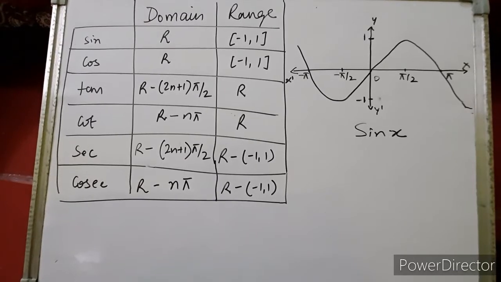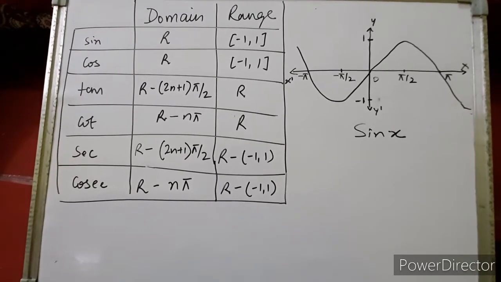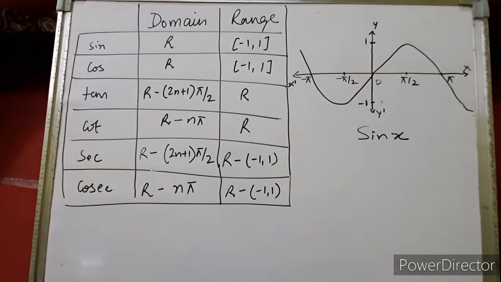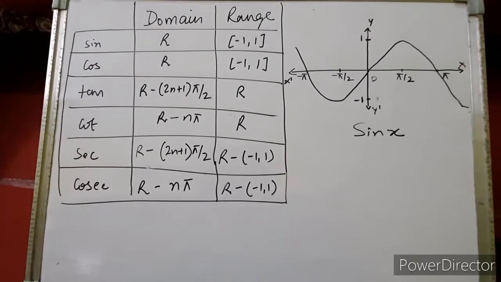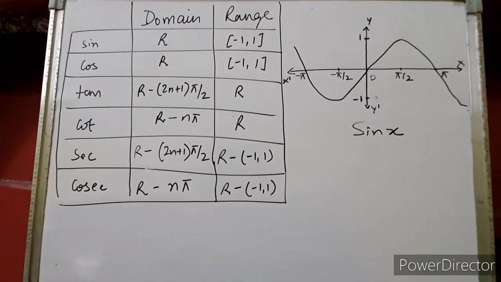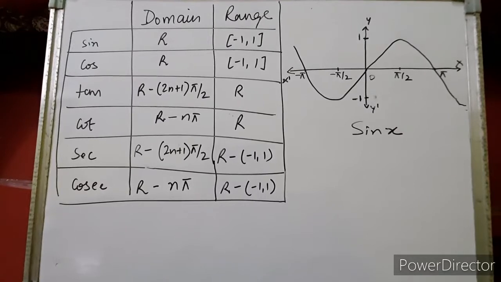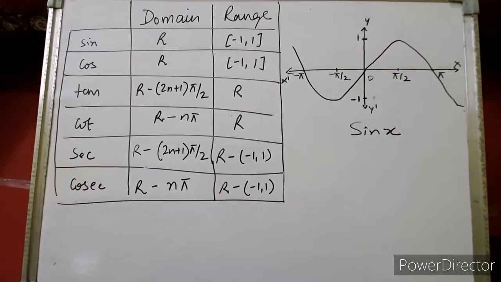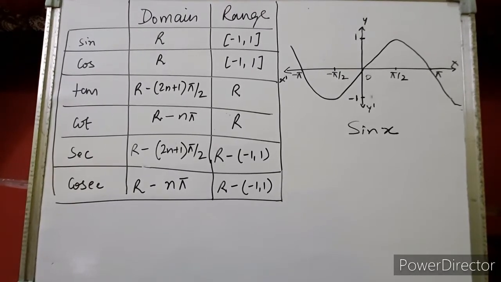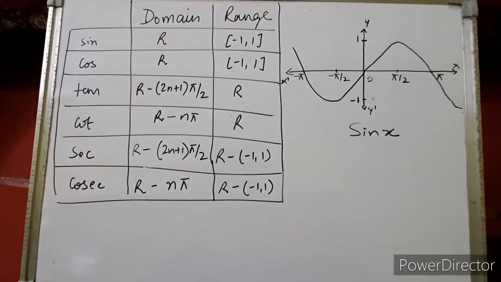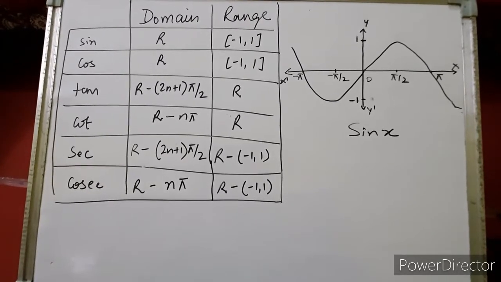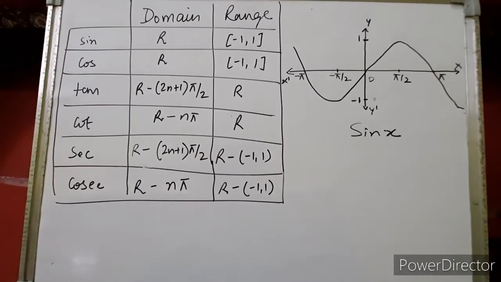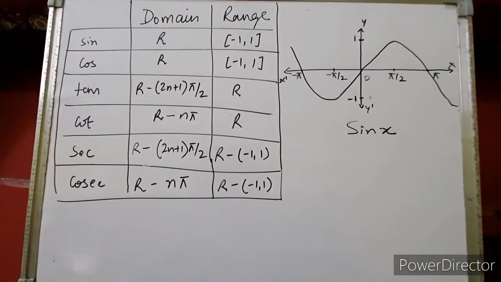If we draw the graph of sin x, sin x is a periodic function. Sin x, cos x are periodic functions. That means there are a few values which keep on coming again and again. For example, sin 0 is 0, sin 180 is 0, sin minus 180 is 0. So this 0 keeps on coming again and again, no? So sin x is a periodic or oscillating function. That means the values between minus 1 and 1 keep on repeating themselves. So the range of this trigonometrical function lies between minus 1 and 1.